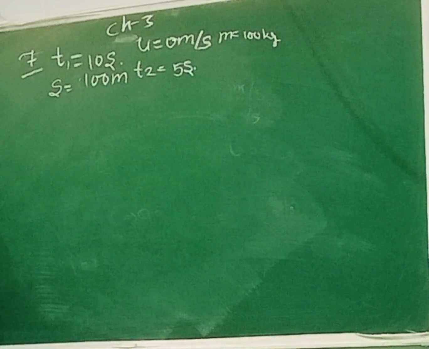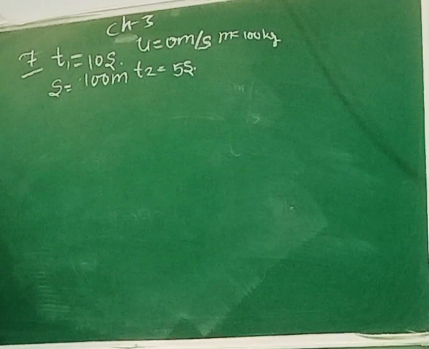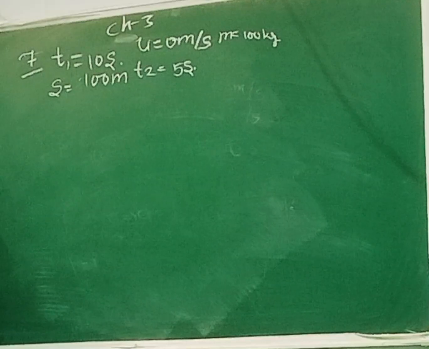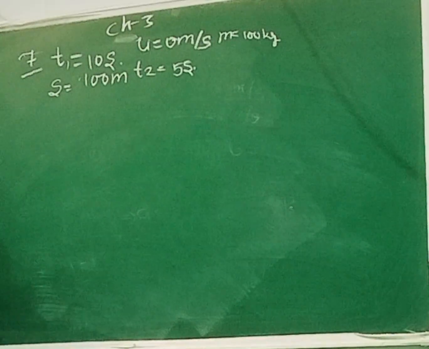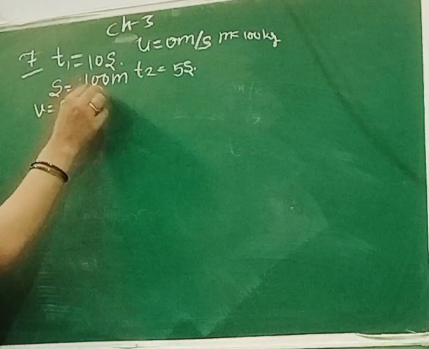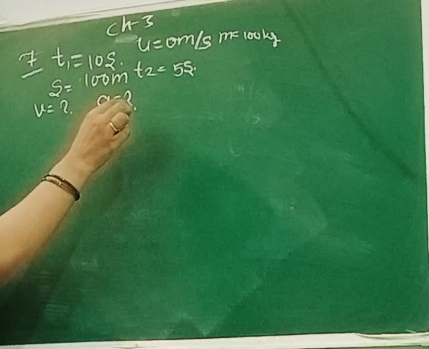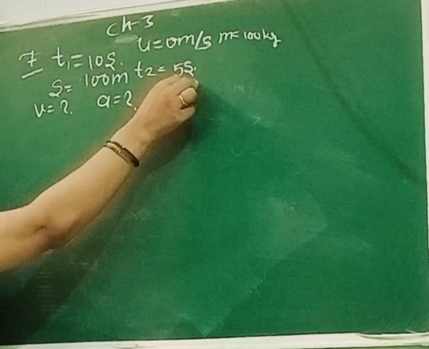Calculate the velocity, and then the acceleration produced by the force and the magnitude of the force also. So these 3 things we need to find out: the first one is final velocity, then acceleration and then magnitude of force.